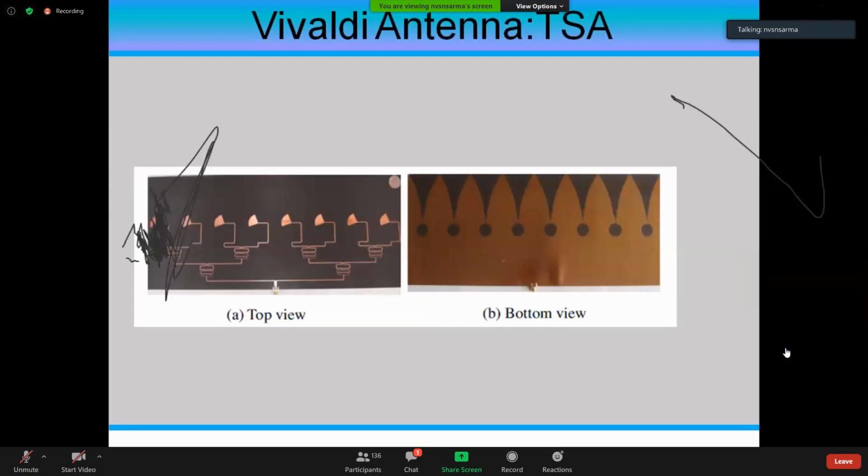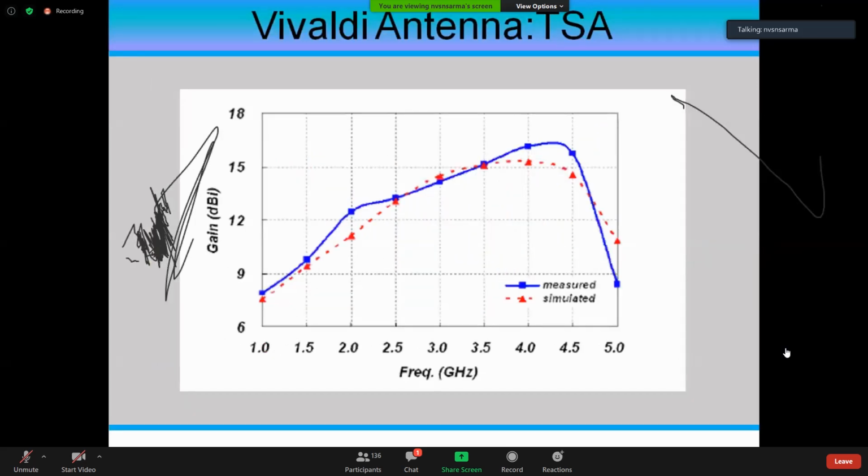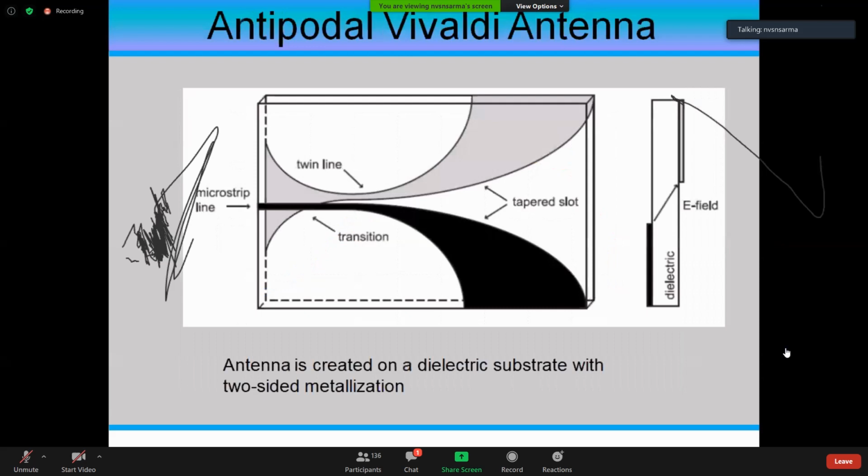And this is for an array of Vivaldi antennas that people have designed. Okay, so tapered slot and Vivaldi are considered to be synonymous words in this context, and this is how the return loss characteristic is going to come in these things. Okay, so this is the gain characteristic. It continuously increases from 1 to 4 gigahertz or so, but beyond that it decreases because of the impedance variation, very large values and non-impedance.